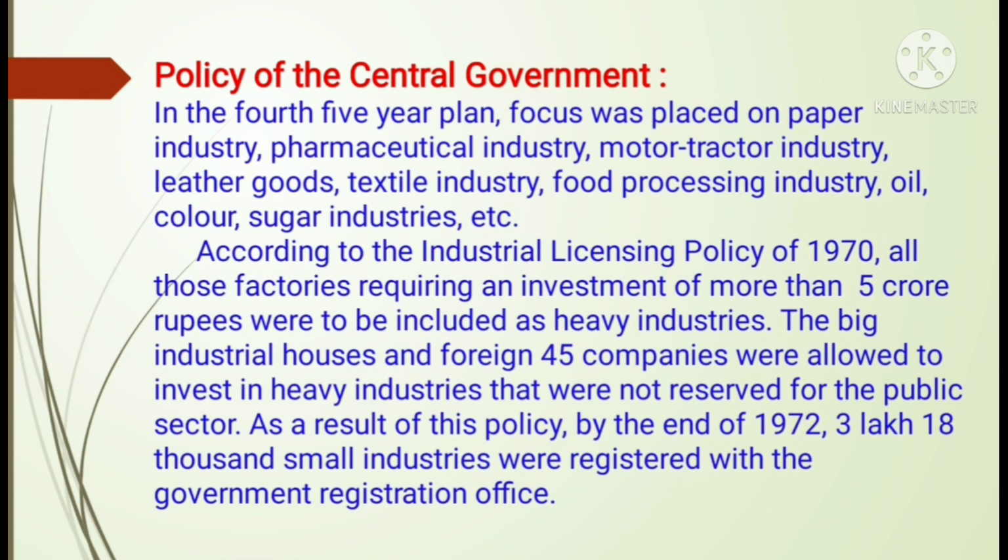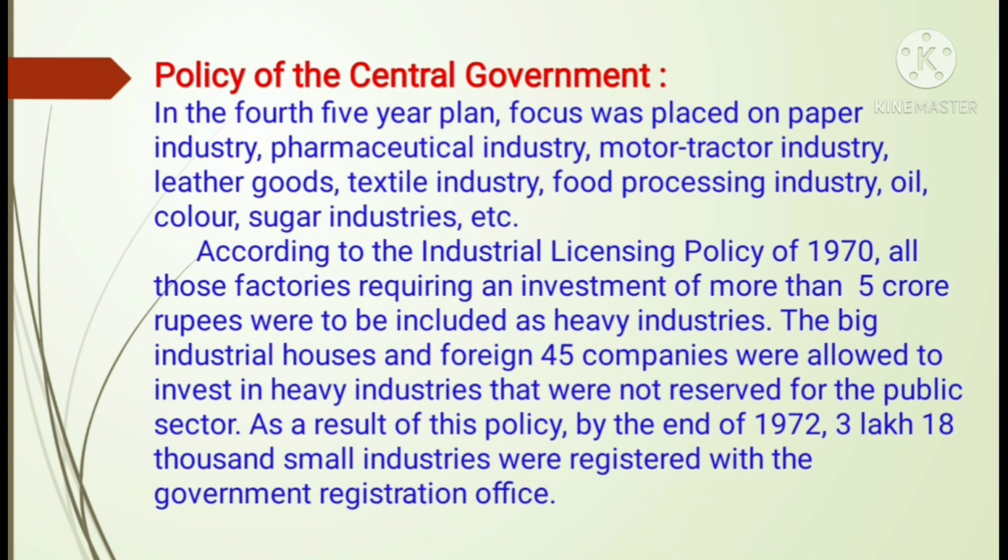So more emphasis was given to the industries in the fourth 5-year plan. According to the industrial licensing policy of 1970, all those factories requiring an investment of more than 5 crore rupees were to be included as heavy industries. The big industrial houses and foreign companies were allowed to invest in heavy industries that were not reserved for the public sector. As a result of this policy, by the end of 1972,